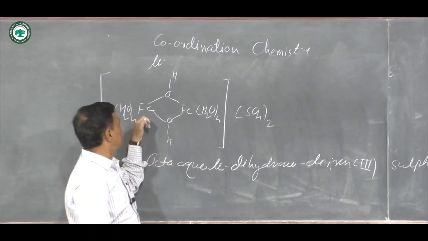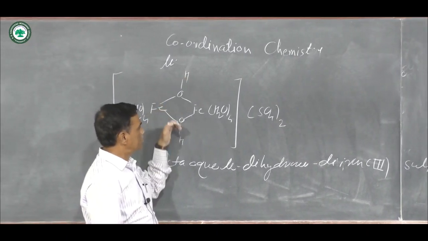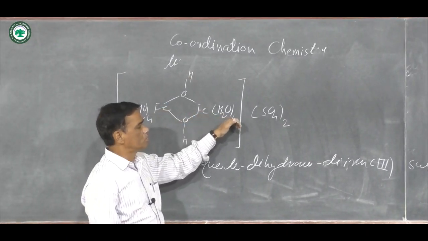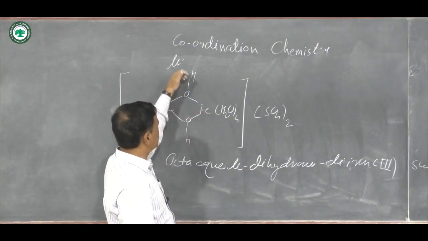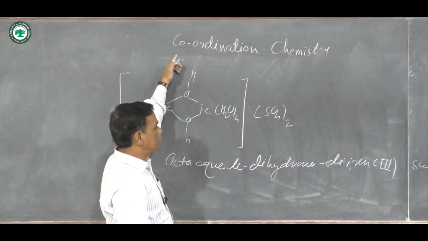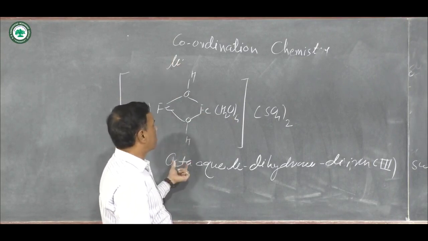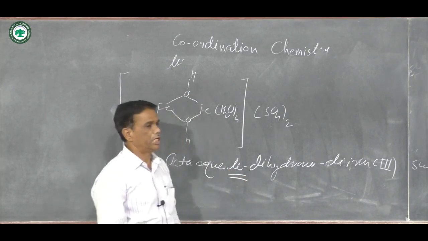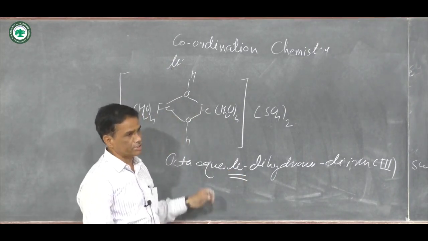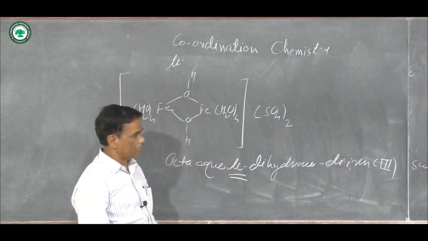Here is [(H2O)4Fe(OH)2Fe(H2O)4] SO4 twice, and when bridge bonding is there, the word mu is used, and for octaaquo here mu is used. That is the IUPAC nomenclature for coordination compounds.